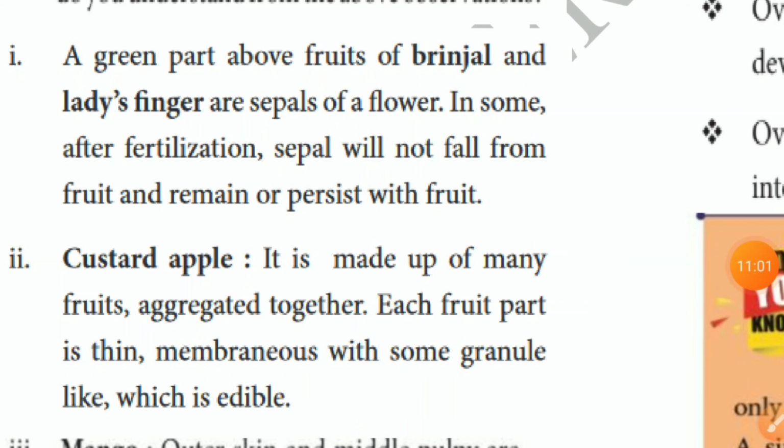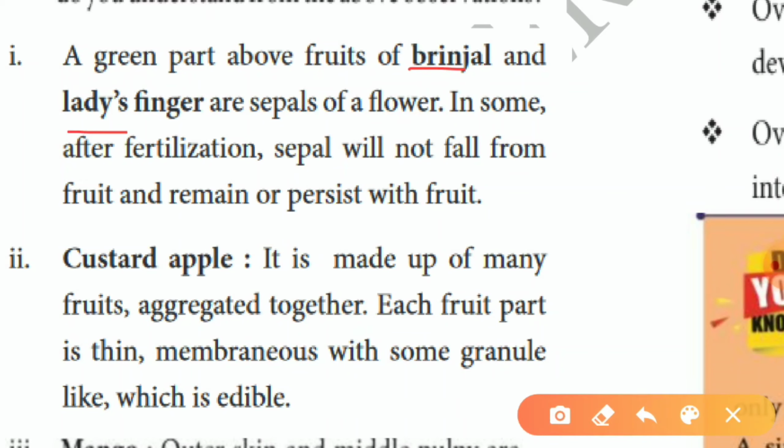The green part above the fruits of brinjal and lady's fingers is the chapel of a flower. In brinjal and lady's fingers, which part is present after the fruit forms? The chapel is present in the flower. In some fruits, after fertilization, the chapel does not fall from the fruit and remains, or persists, with the fruit. What do you understand from this paragraph? In the brinjal and lady's fingers, the chapel is present on the fruit part also. Persist means continue.